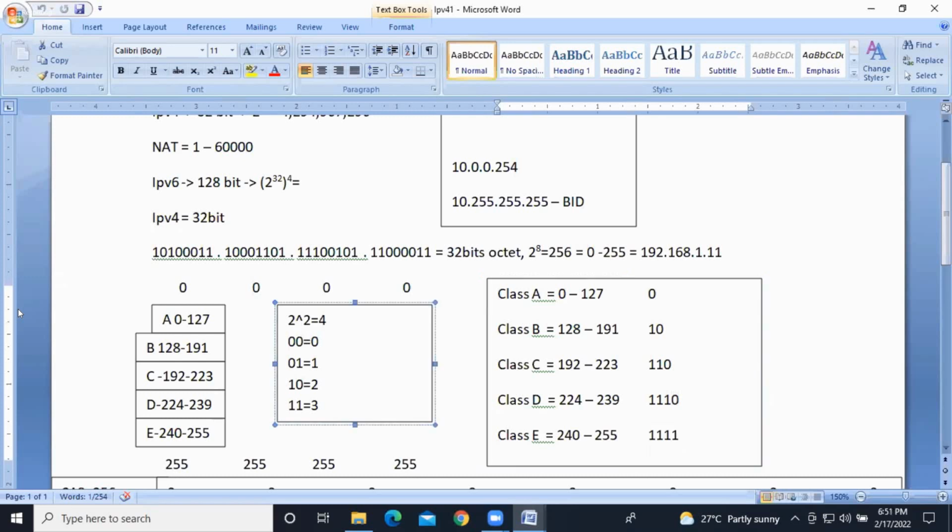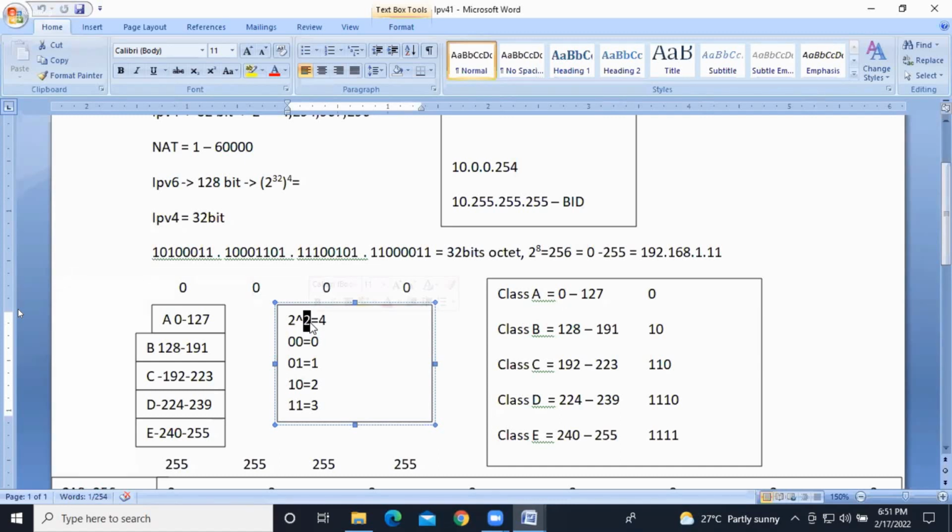So 2 to the power of 2, how much, guys? 4. It's a numerical calculation, right? 2 to the power of 2 is equal to 4. Can we write this calculation in binary? So 2 to the power of 2 means 2 bits.